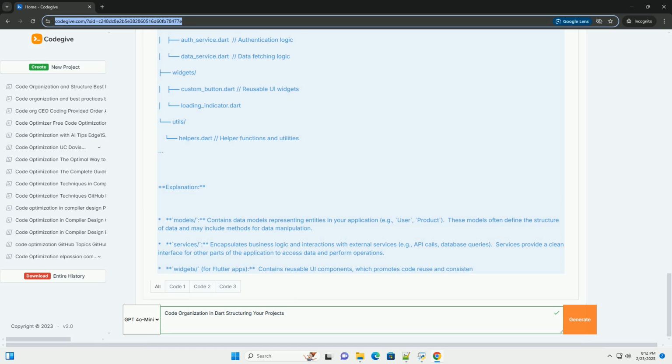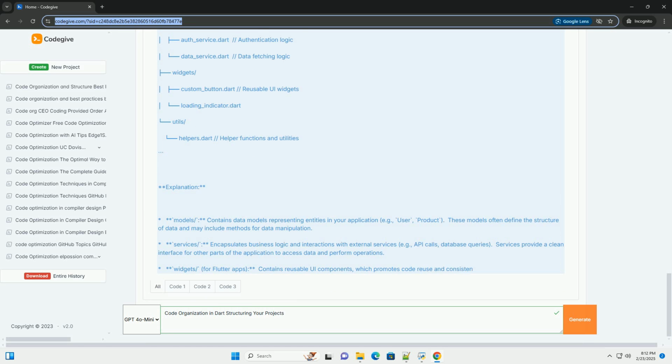Example of a model, lib/models/user.dart. Example of a service, lib/services/auth_service.dart. 3. File naming conventions. Consistent file naming makes it easier to locate files and understand their purpose. Common conventions include snake case: use snake_case for file names, for example user_model.dart, auth_service.dart.